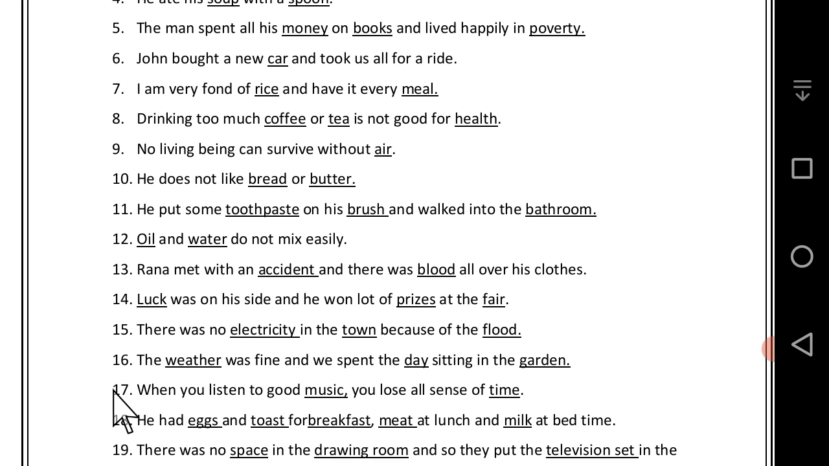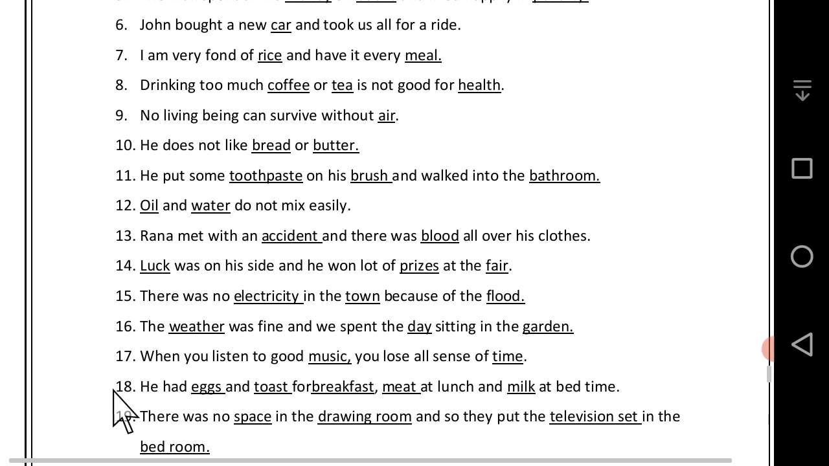17. When you listen to good music, you lose all sense of time. Here, music and time both are the uncountable noun. 18. He had eggs and toast for breakfast, meat at lunch, and milk at bedtime. In this sentence, eggs, toast, breakfast, these are the countable, but the meat and milk are the uncountable noun.